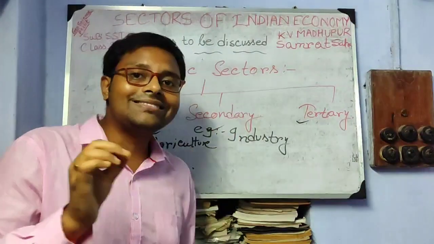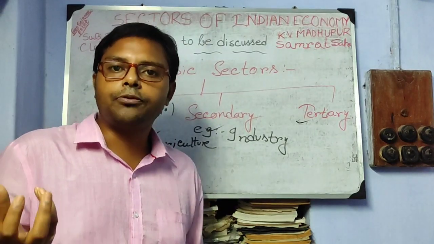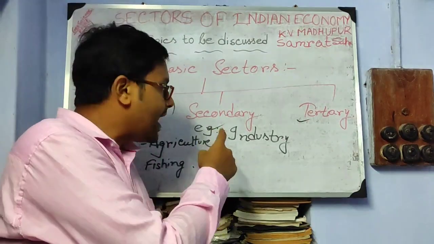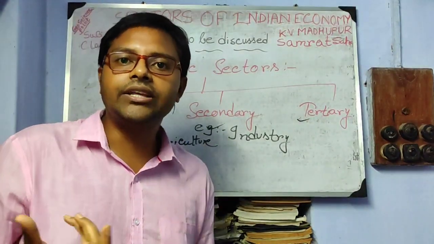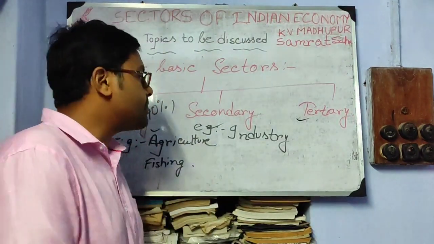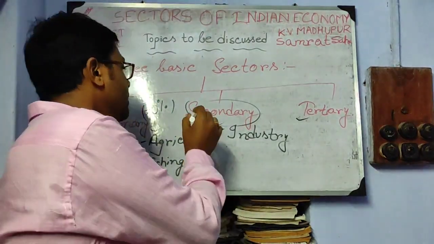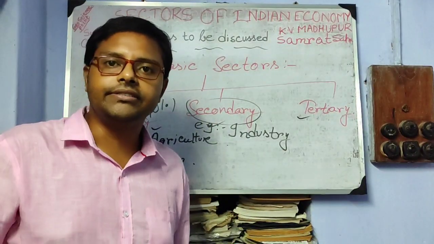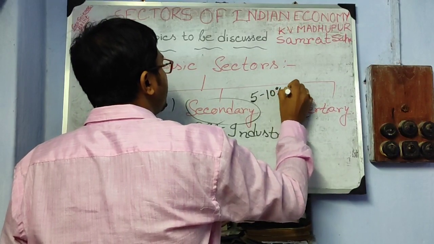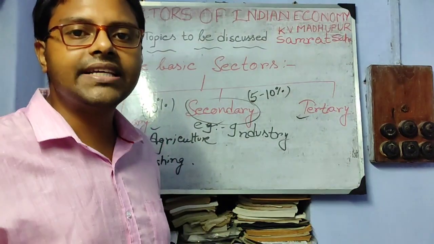Because only industry is a space where different kinds of natural products from the primary activities are processed and created as new final goods with the help of technology. That means there is a process of transformation. That's why industry comes under secondary activities. In India, near about 5 to 10% of the total working population depends on secondary activity.